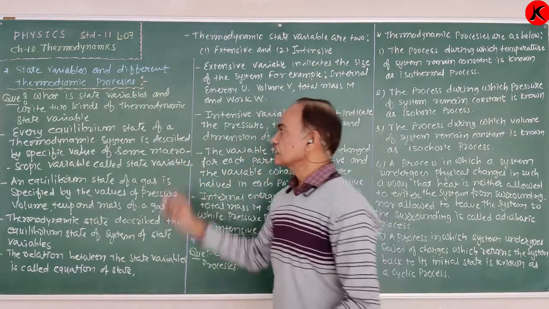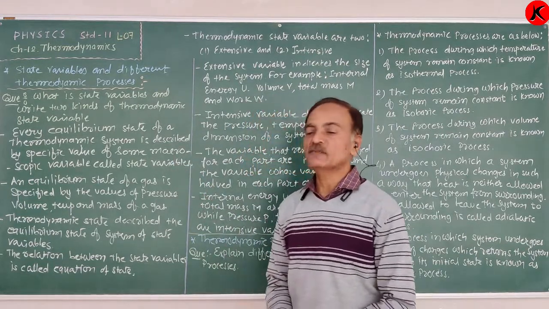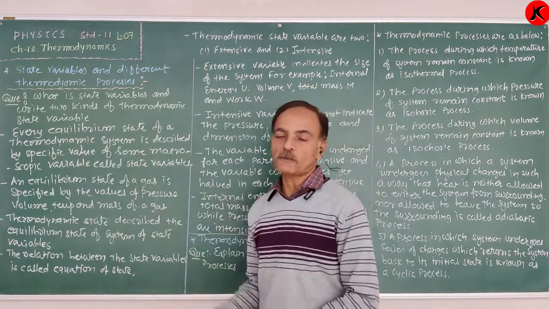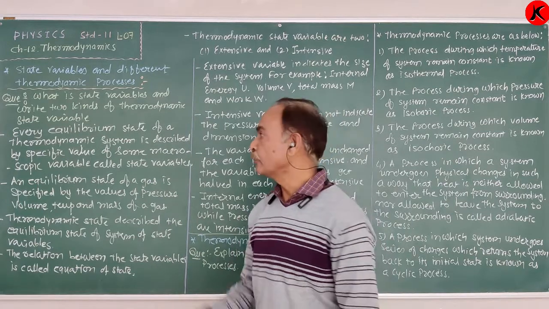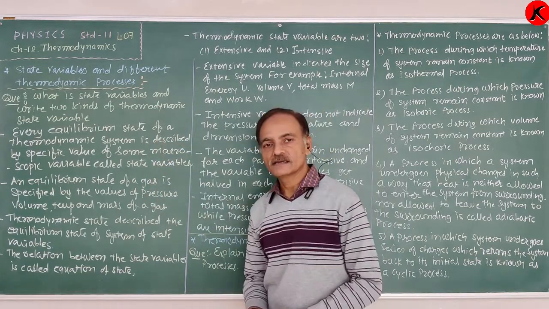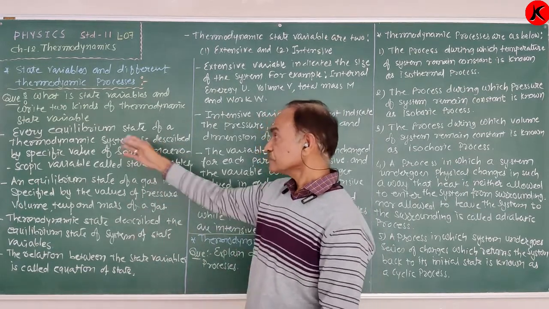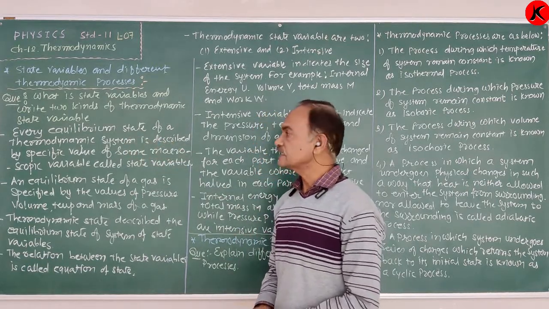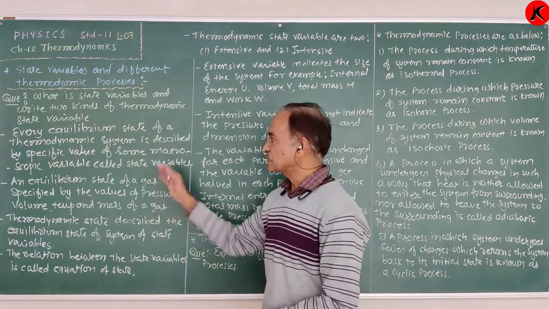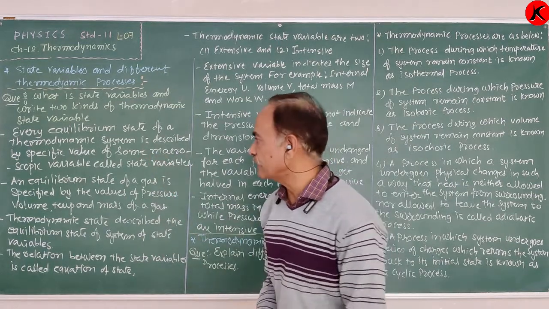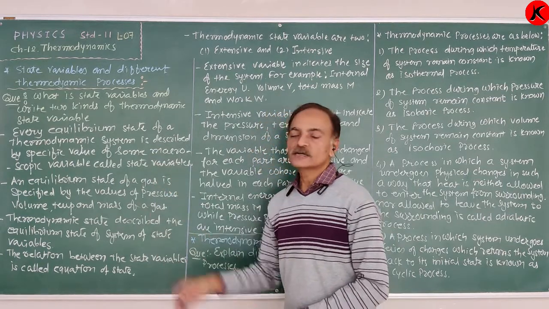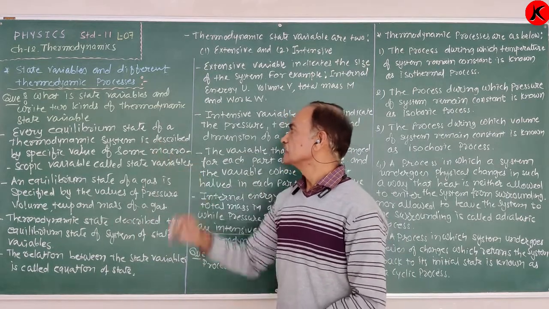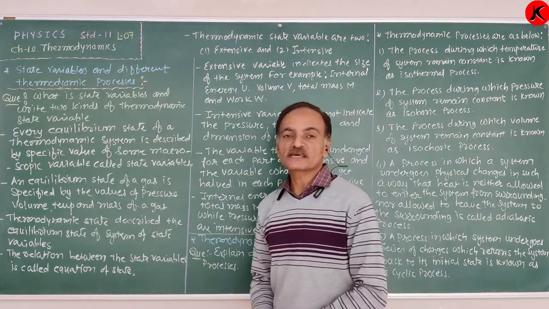For that purpose, every equilibrium state of a thermodynamic system is described by specific values of some variables known as the state variable. Which type of specific value of some variable?